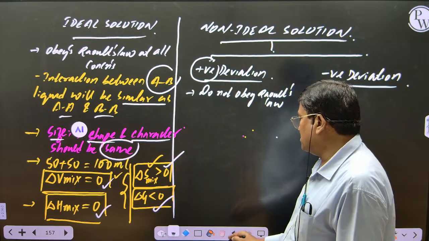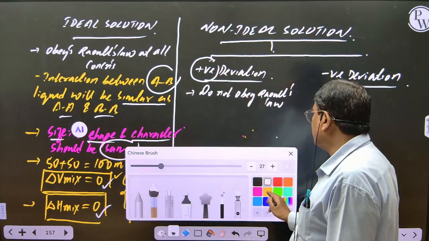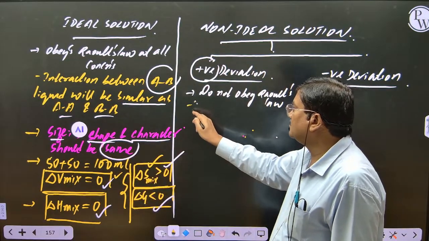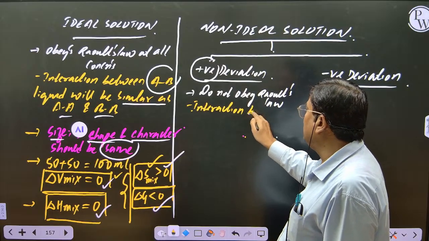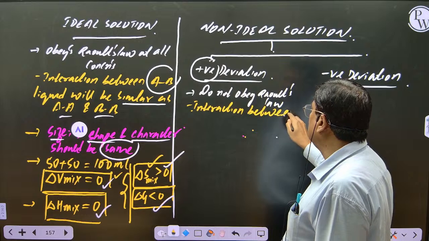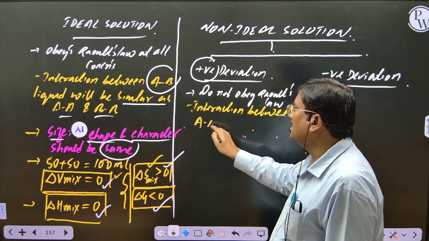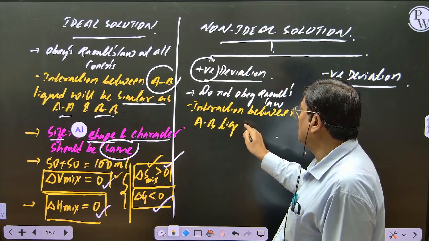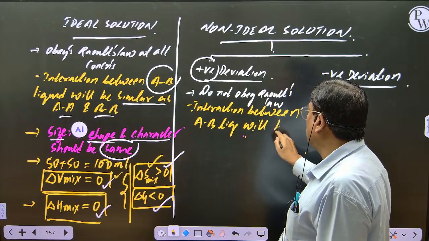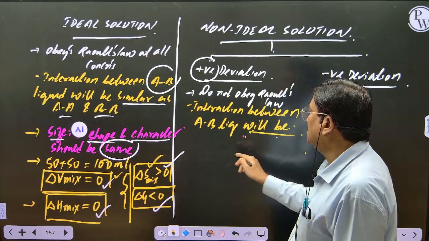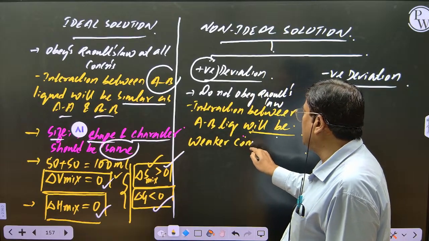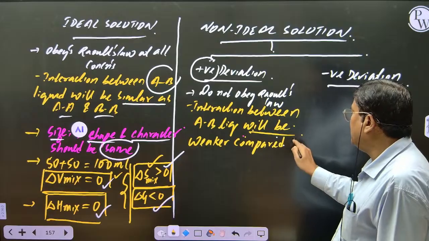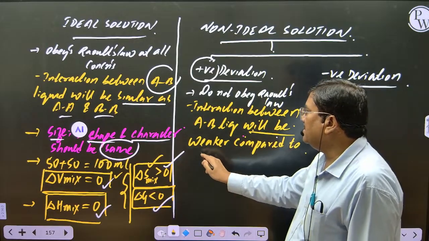Are you getting my point? Here we mentioned: interaction between AB liquid will be weaker, no? Weaker compared to whom? The pure state, compared to AA liquid and BB liquid.